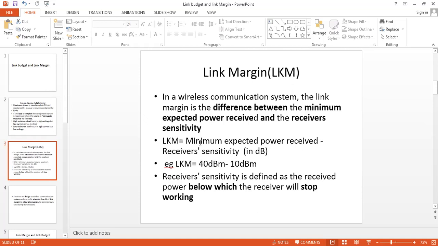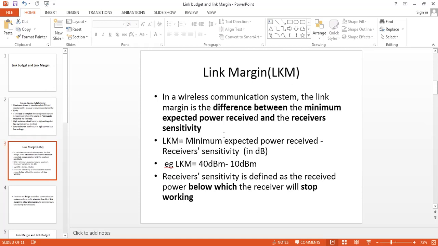How much minimum power is received by a receiver, and the receiver sensitivity. Receiver sensitivity is the level below which the receiver will stop working. Receiver sensitivity is defined as the receiver power below which the receiver will stop working.